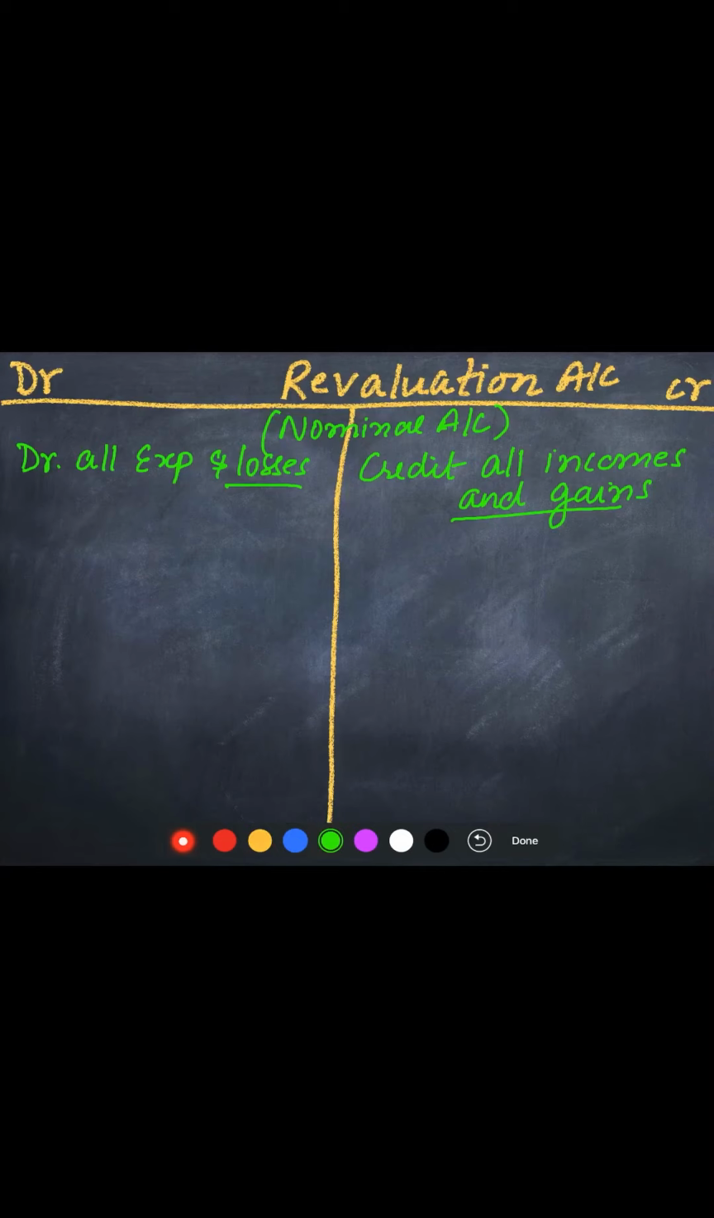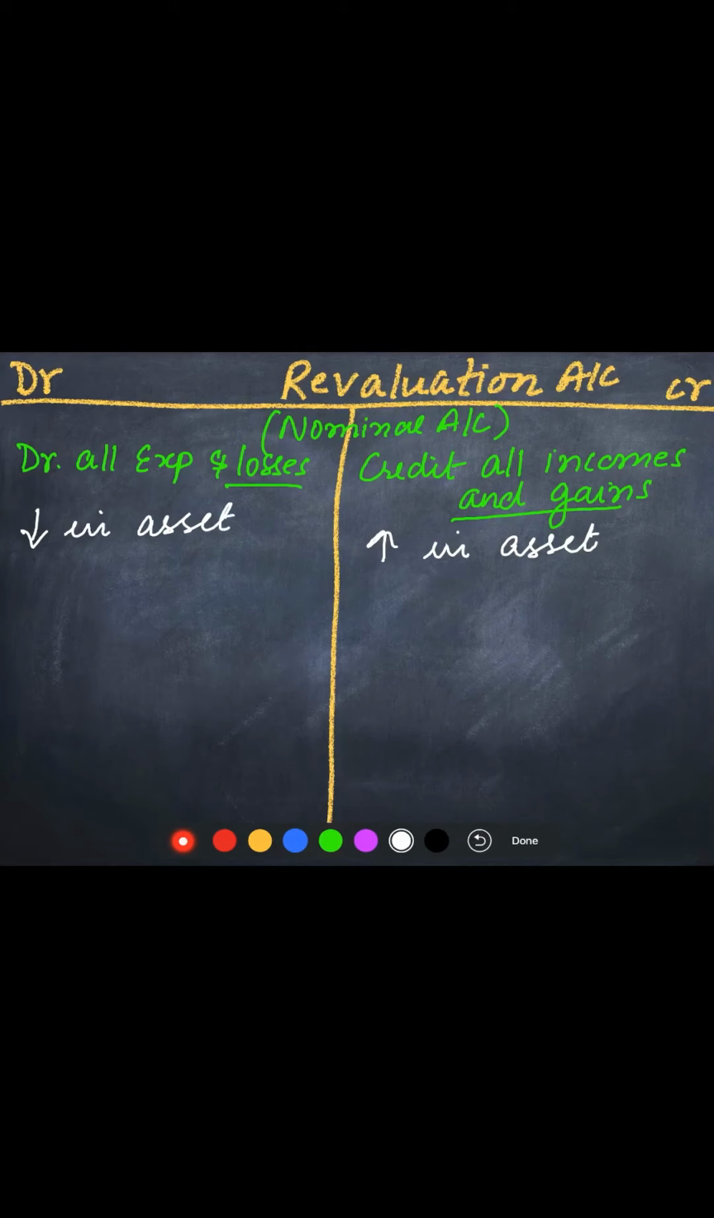Just now we have taken one example and we understood. So the value of property is increasing. When the value of property is increasing, it is a gain for the business. So an increase in asset will be recorded on the credit side. And when the value of an asset is decreasing, it means the value of the property is decreasing. It is a loss for the business. So a decrease in asset will be recorded on the debit side.